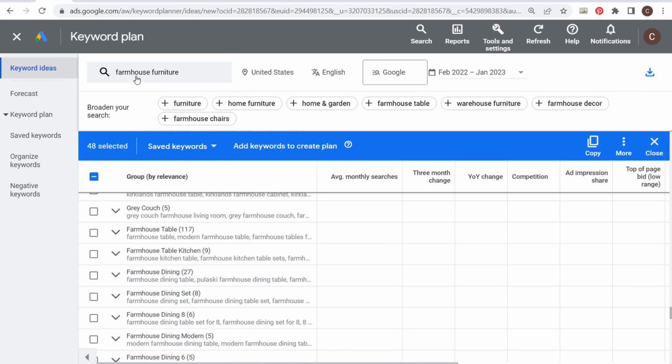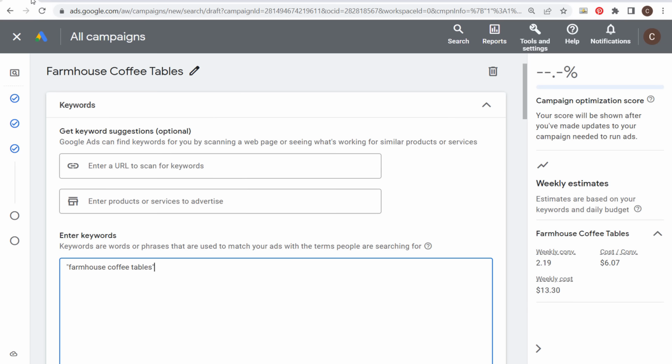So hopefully this is a very useful video. I wanted to touch on negative keywords and keyword match types, and the importance of grouping your keywords together and keeping everything organized, because it's really easy to find keywords.